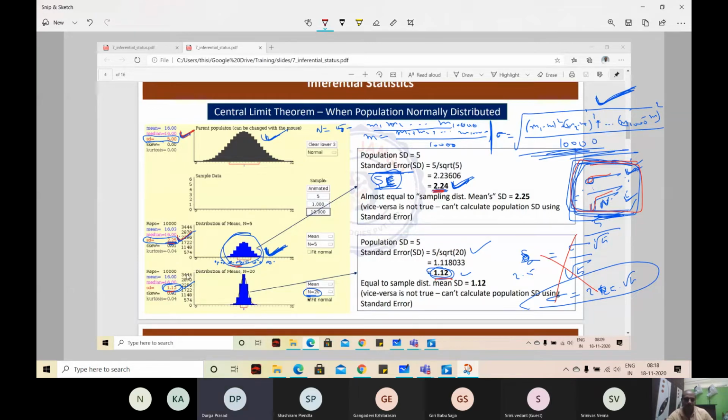I didn't get one point, sir. When the sample size is less, why is the variance more? Why is the spread more? When the sample size is small, what happens? You may not get the gist of the population.